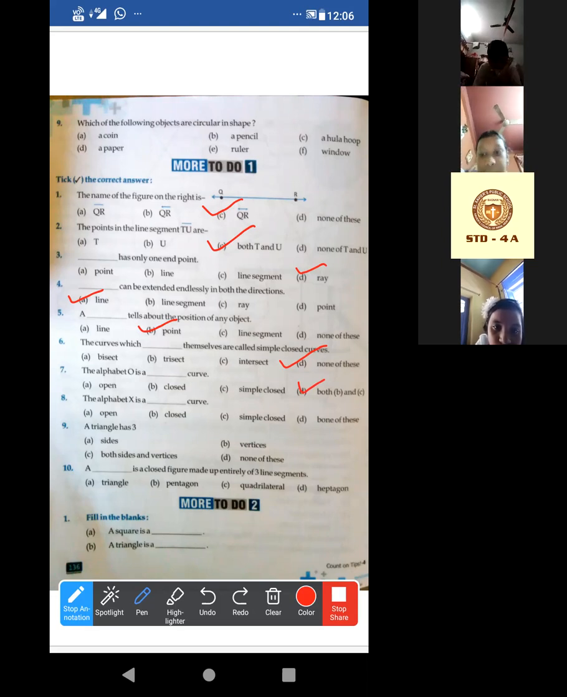The alphabet X. What is given here? None of these, both, or it will be none of these. That is a spelling mistake. Now look at 8. The alphabet X. Basically, it is an open curve.